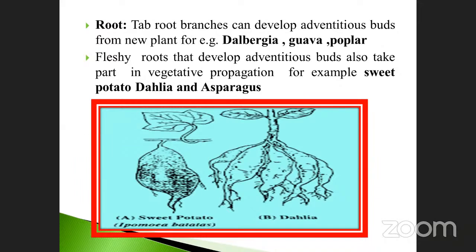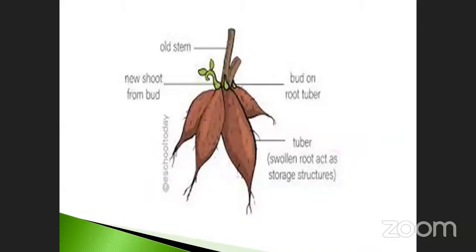See the slide below. I have given dahlia, and not only that, also sweet potato. Sweet potato is also the same, and also asparagus. These are all considered fleshy roots. Next, students, see these structures.